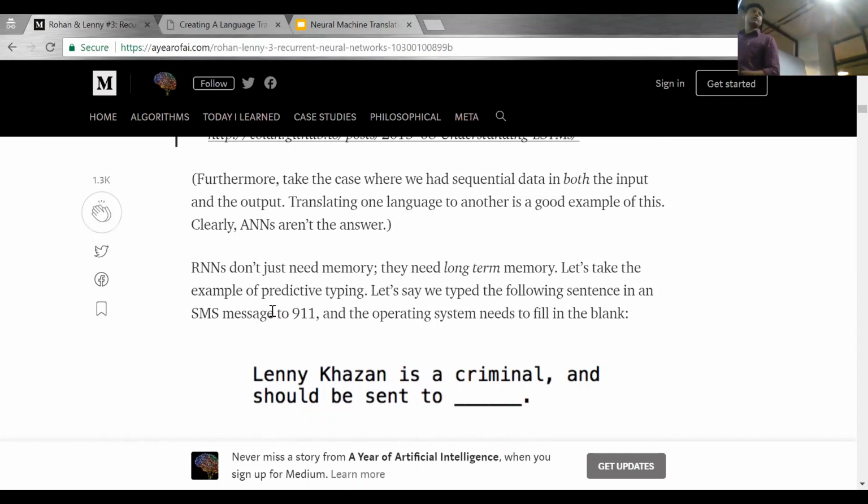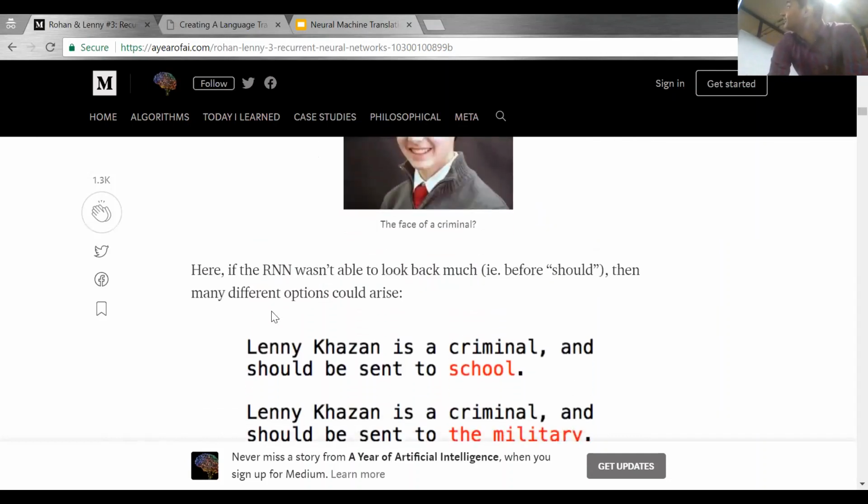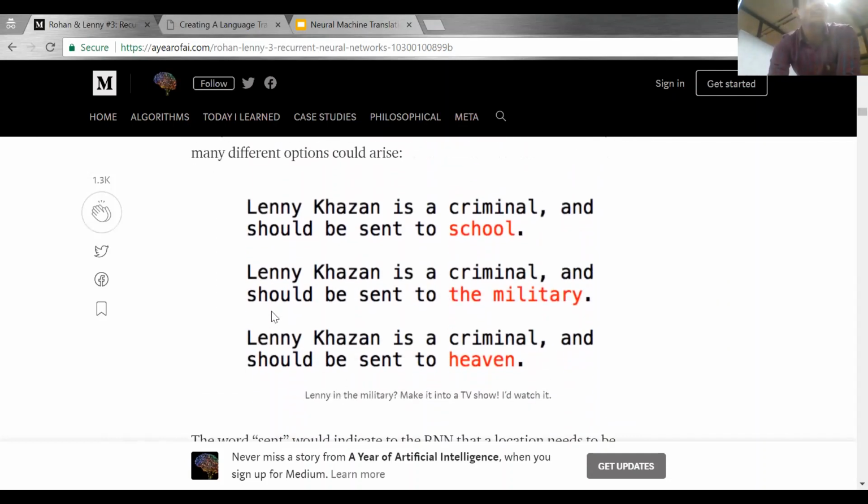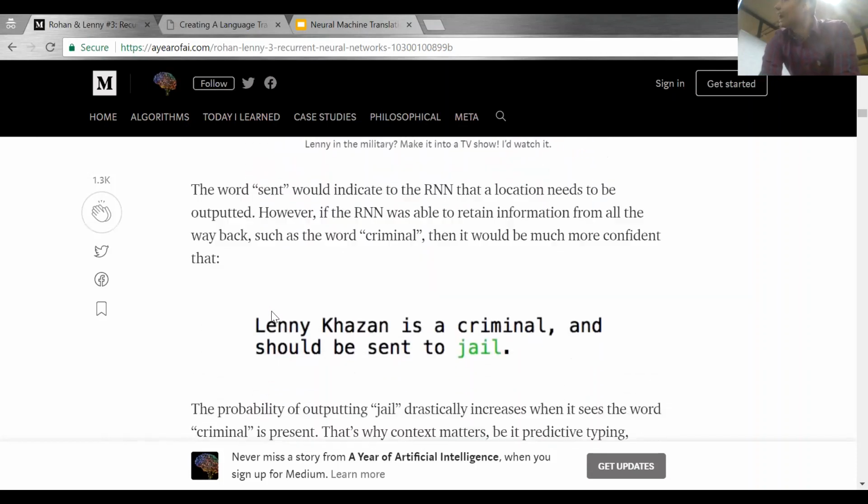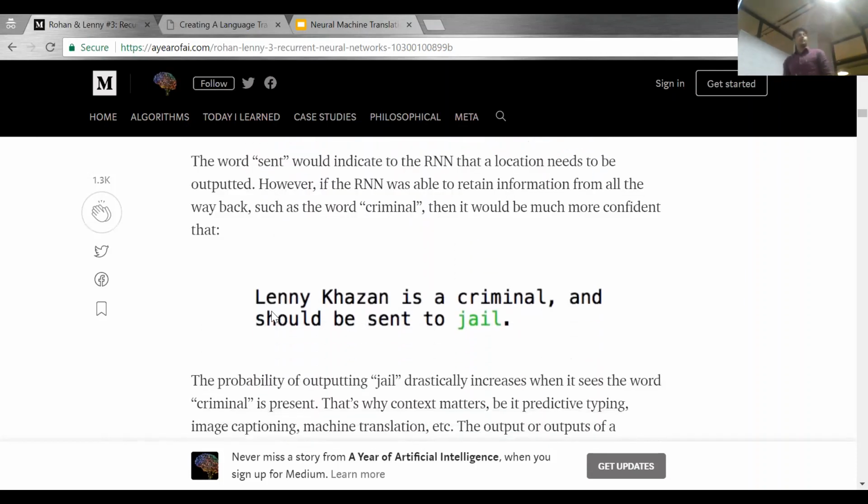There are many possibilities to fill this blank, right? It can be school, the military, heaven. But RNN with proper retaining, if it can retain information about the word criminal, will be pretty confident in predicting that the new word will be jail. So this is what the RNNs do.